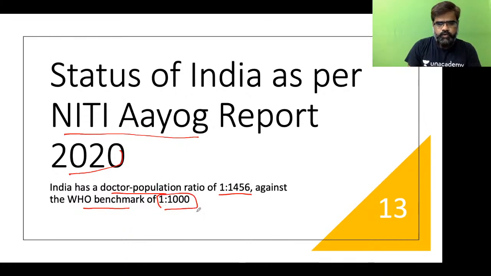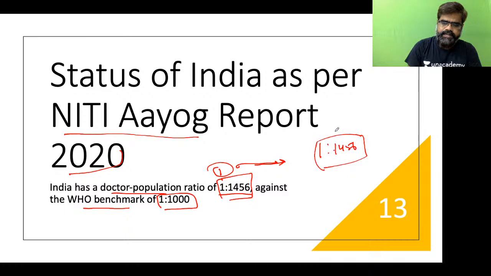For every 1000 population, we should have one doctor. But in India, it is far behind. For every 1456 population, we have one doctor. But definitely, if you compare with the past, it is gradually improving. So as of now, if somebody asks, please quote this 1:1456 number. This is the current number released by the Government of India.